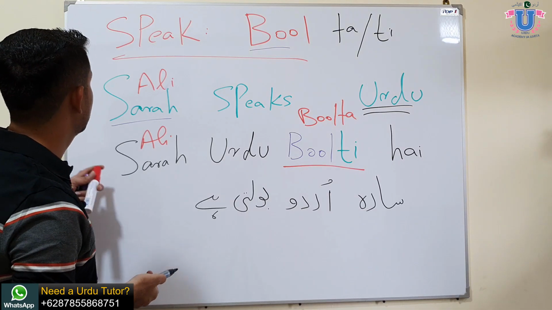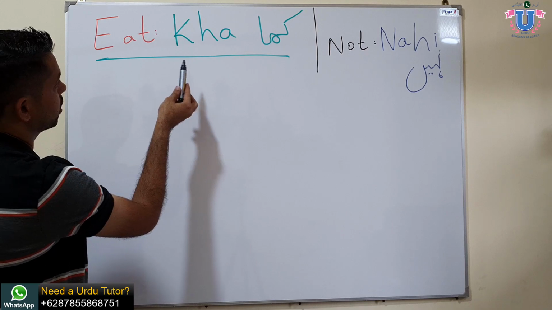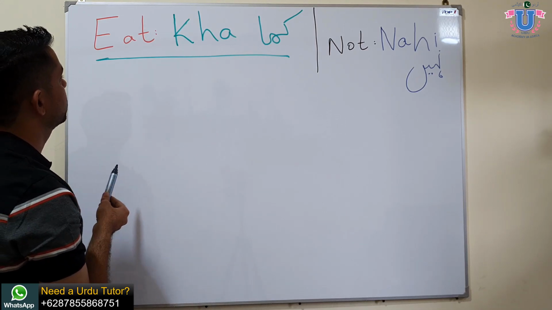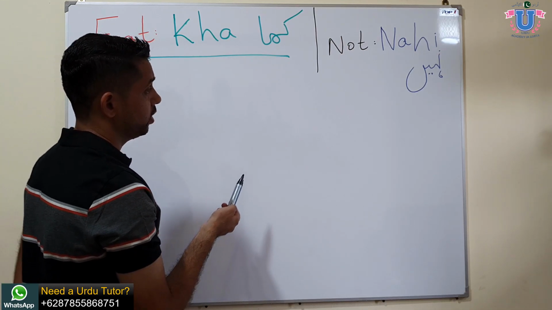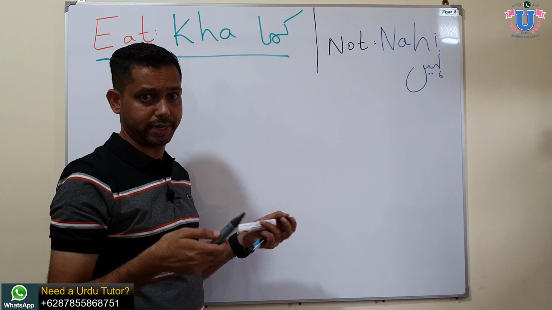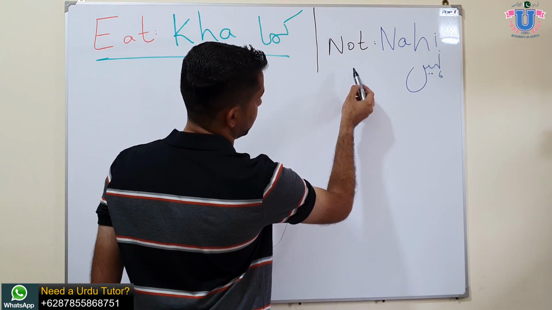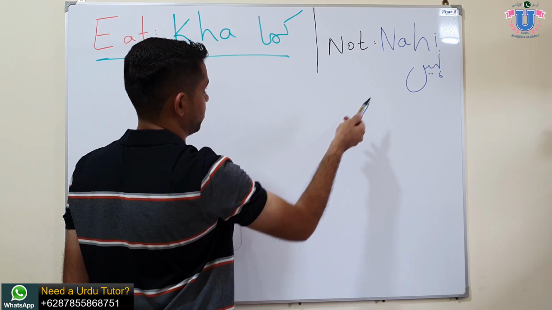Now I would like to give you some more examples. Here we have a verb eat, which is खा. How do you say खा? So we will make two sentences: I eat pasta, or I don't eat pasta. In Urdu language, not, don't, doesn't, whatever, we use one word, nahi. Nahi means not, don't, doesn't, whatever.